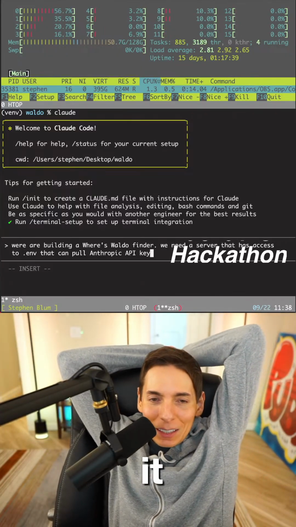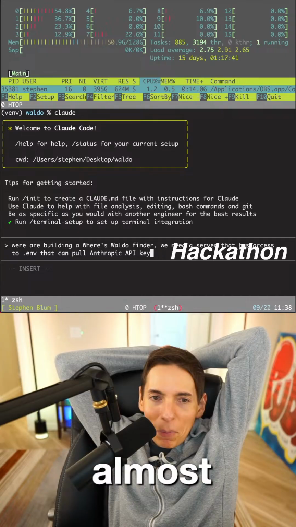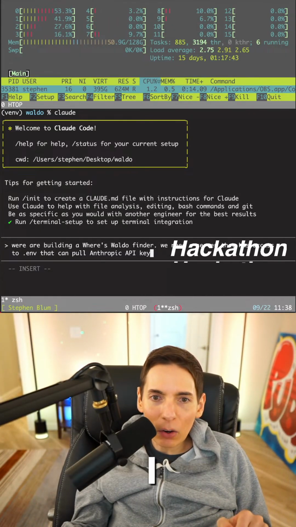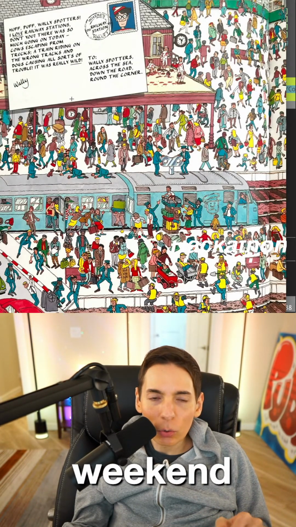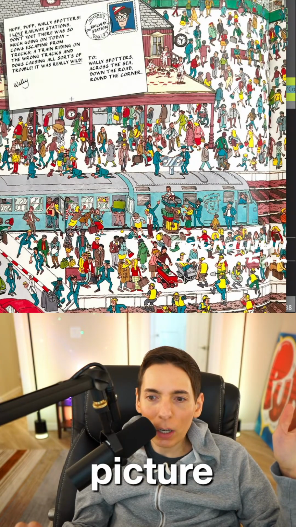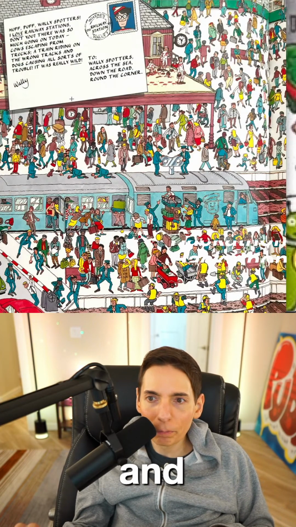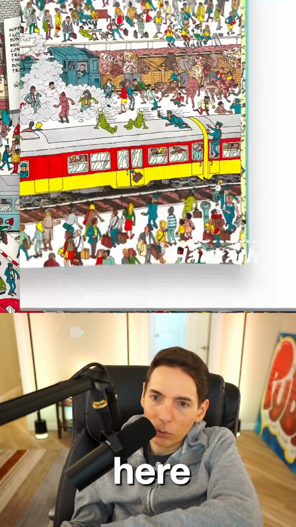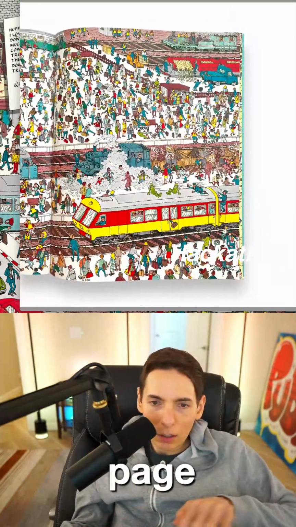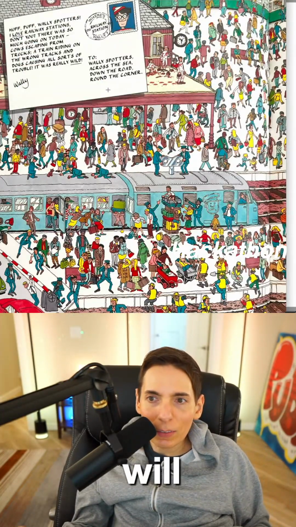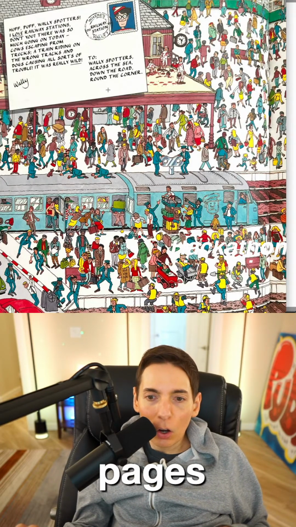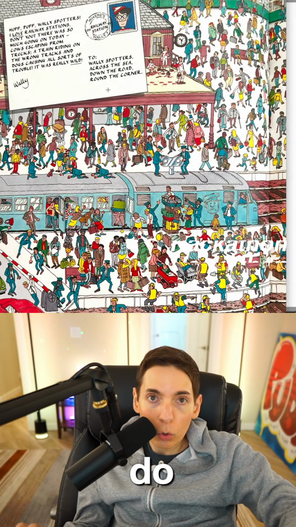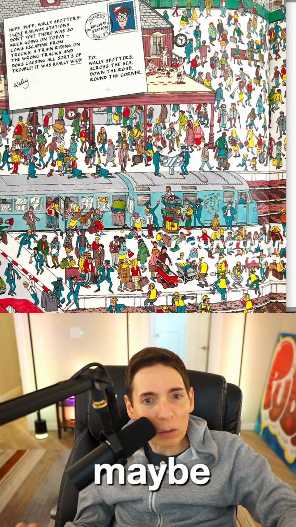We basically described what I believe the algorithm should be. I was thinking about this over the weekend. So we've got a Where's Waldo picture here. We've got 2 pages, page 1 and page 2. Page 2 here, so we zoom out so you can see the other page. And we will submit these pages. We'll probably do Node.js, or maybe we could do a Python backend, something like that.